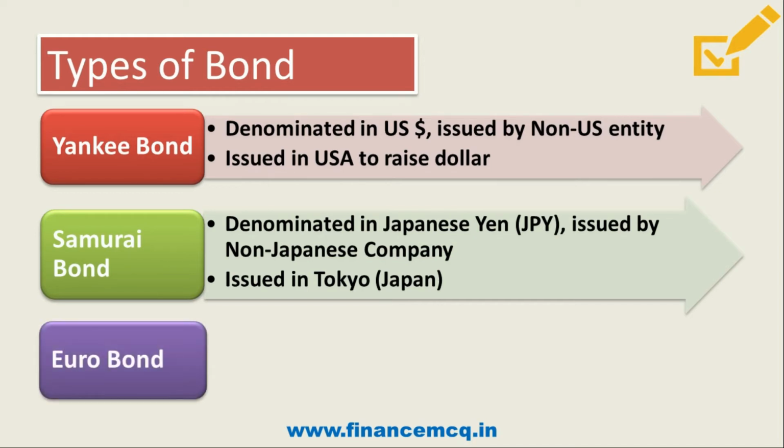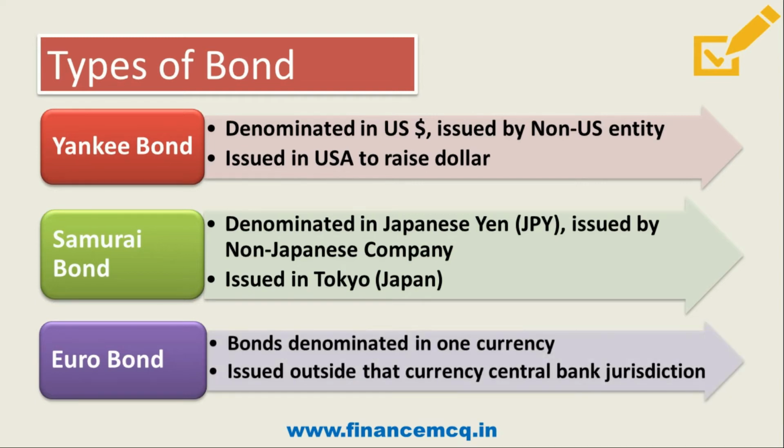Then we have a third type. What is it? It is Euro bond. Now what does Euro bond mean? These are bonds denominated in one currency and issued outside that currency's central bank jurisdiction. Friends, these are typically issued by MNCs, multinational corporations. Say for example, a German company issuing a Euro bond in United Kingdom for raising dollars. So here, if you have noticed, I have said a German company which has issued a Euro bond in United Kingdom.